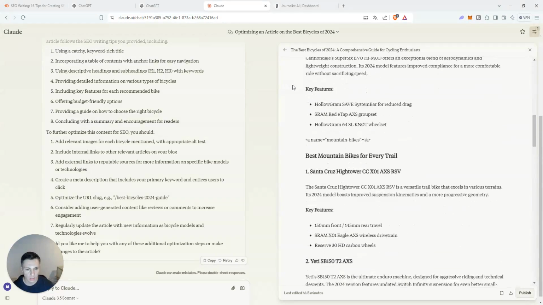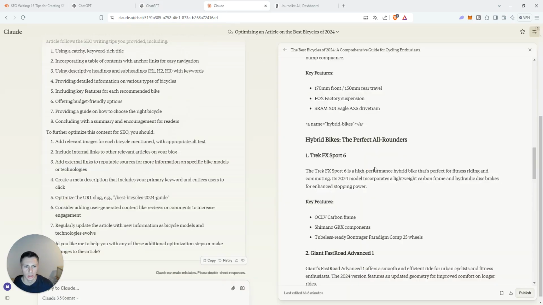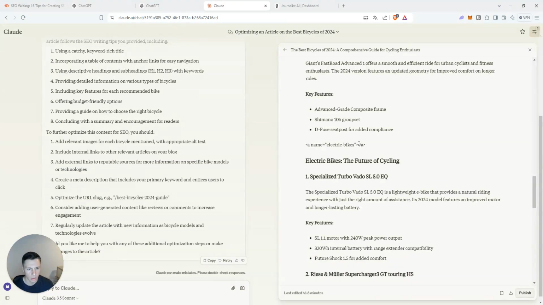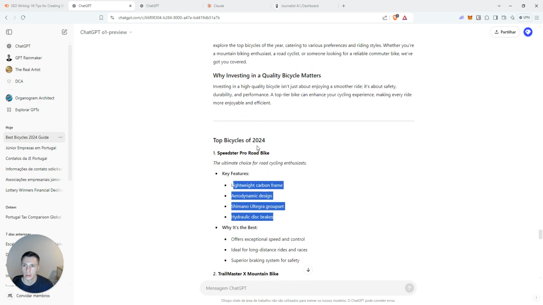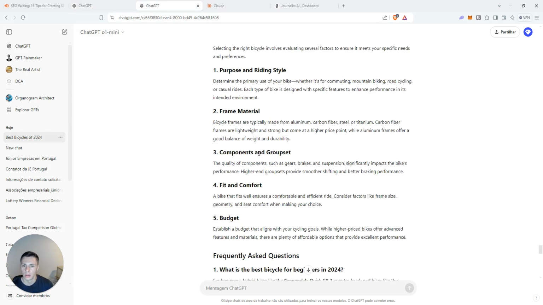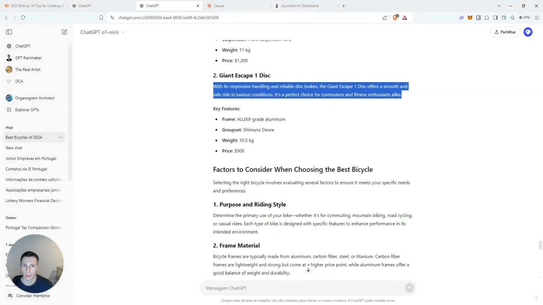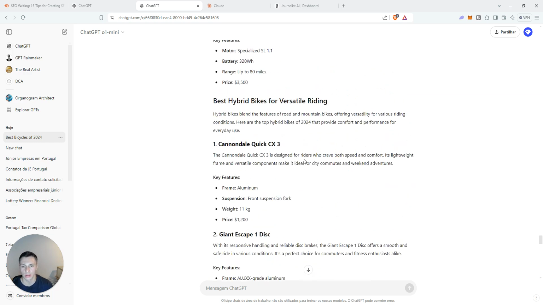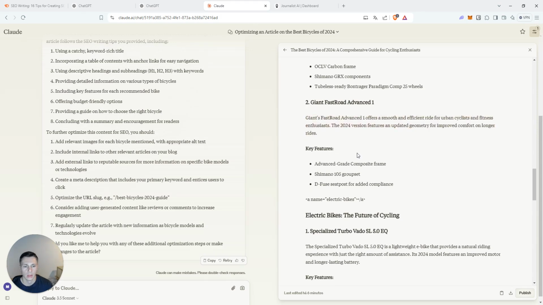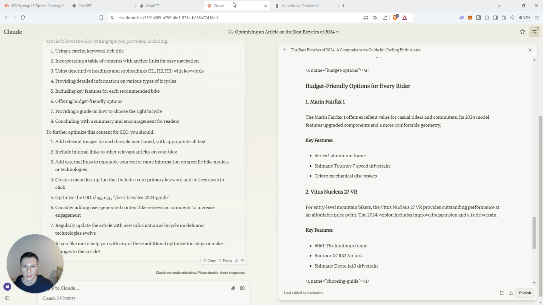Now top road bikes, best mountain bikes. Okay, so it also separated by type of bikes like the O1 Mini, which is very cool for the user. And it included key features and a small description. So more similar to the O1 Preview results. The O1 Mini actually provided a bigger description, key features, and also factors to consider when choosing the best bicycle. So it's actually very similar to the O1 Mini result with the O1 Preview descriptions, right?